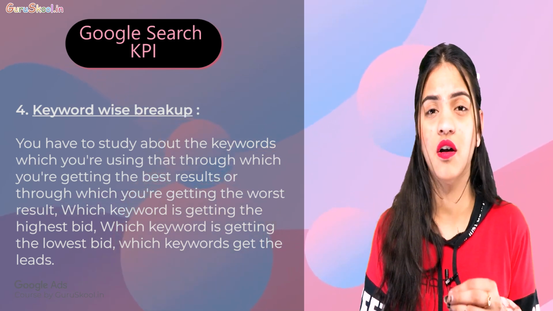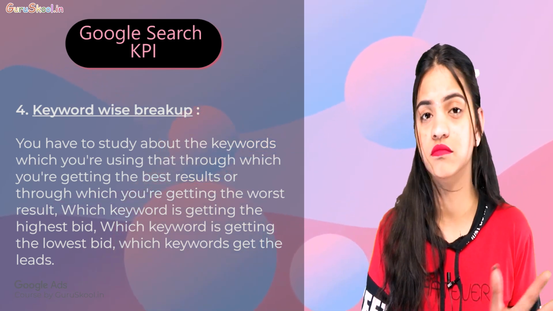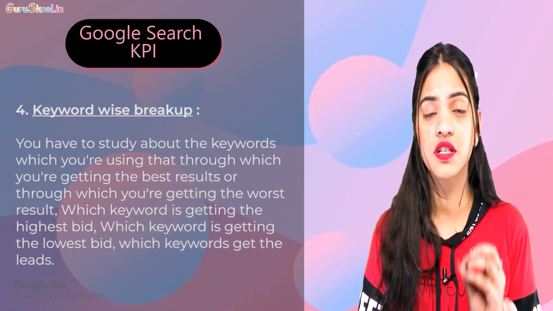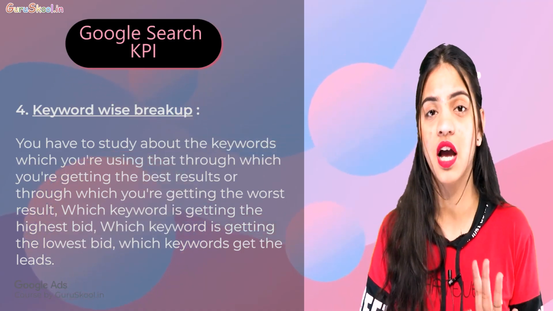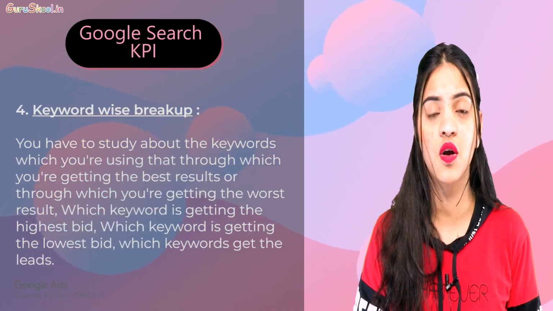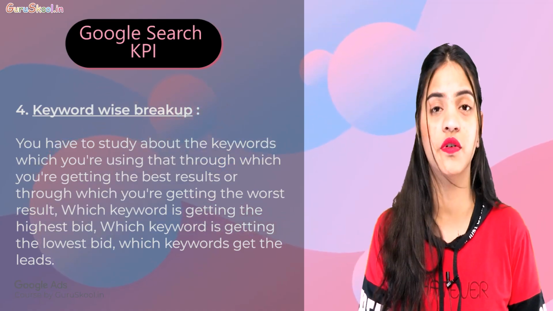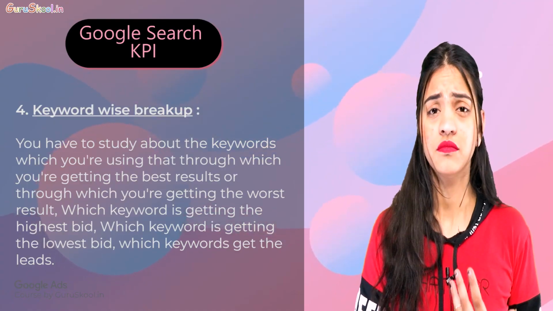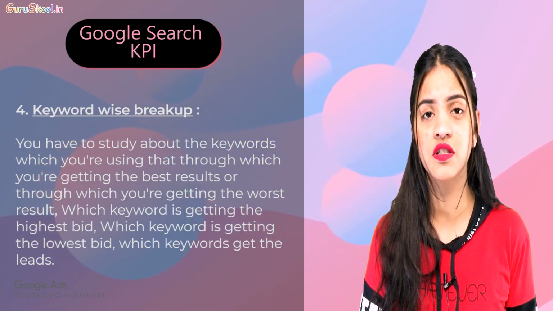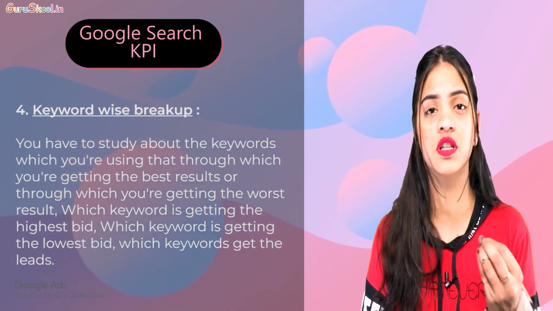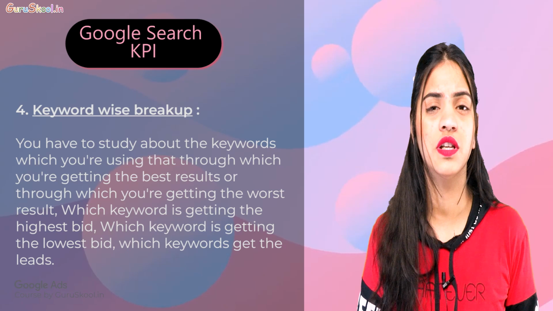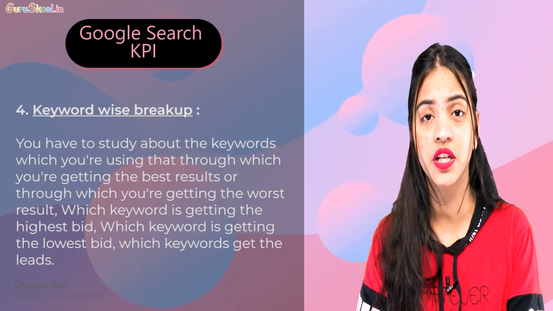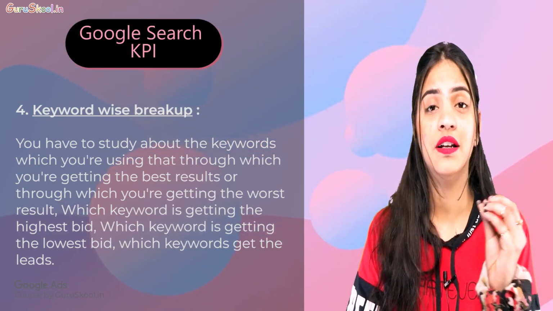You don't need to look at all the unwanted numbers through which you're not getting any fruitful results. Just look at these 5 KPIs. First is CTR, click-through rate. Second is CPC, cost per click. Third is your landing page views. Fourth is your conversion rate. And fifth is your keyword-wise breakup. Just research which keyword is doing what, which is using the highest bid, which the lowest, through which you will definitely get fruitful results. So this was all about the KPIs we need to keep in mind while running search ads.